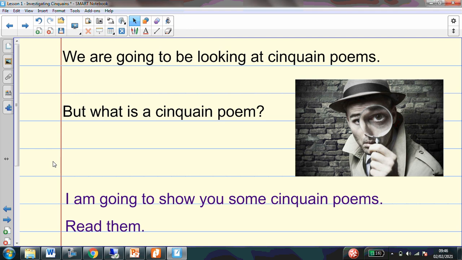Is there anything that all of the poems have in common? You might want to think about the number of lines in the poem, the number of words, any patterns you can see, perhaps the shape of them, maybe what each line is about as well. So make sure that you are detective ready. Have you got your magnifying glass out for me? And it's time for you to be detectives.